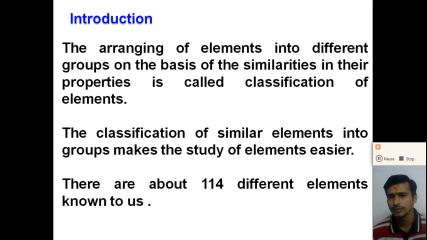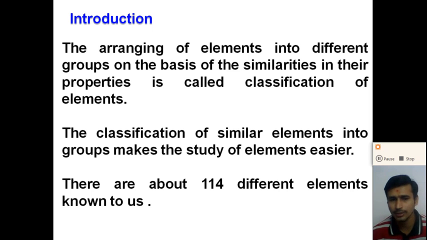Earlier there were only a few elements discovered in nature, right? So classifying the elements makes it easier to study the physical and chemical properties. The classification of similar elements into groups makes the study of the elements easier. So classification helps us to understand the properties of the elements, and it is easier to understand the properties of elements which are in the same group, right?